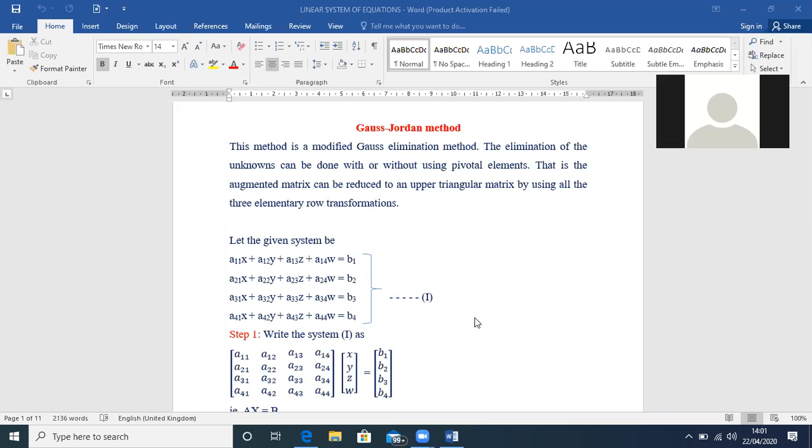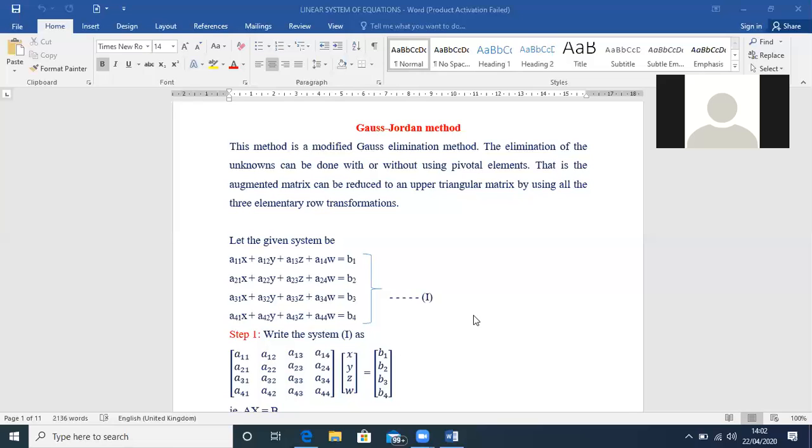The third transformation is you can subtract or add to any row the multiples of the corresponding elements of another row, like Ri minus k times Rj, meaning multiples of row j you can subtract from Ri. These are the elementary row transformations.